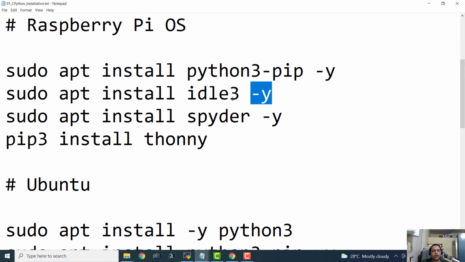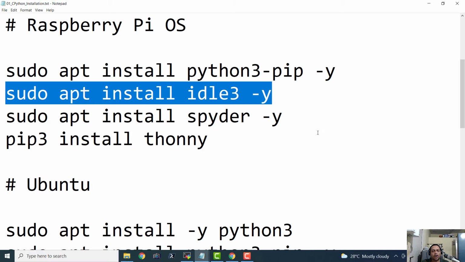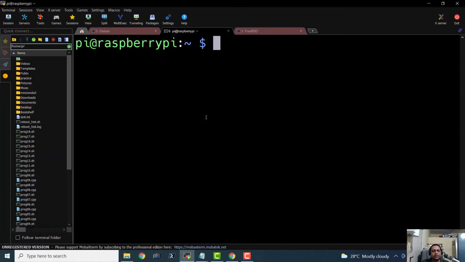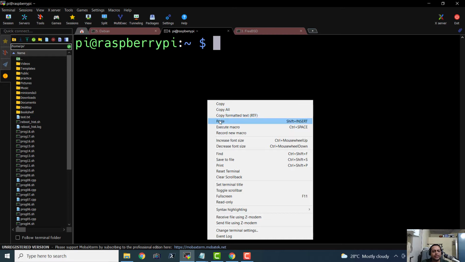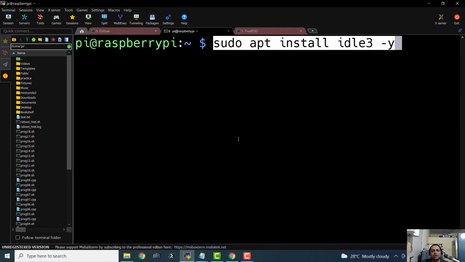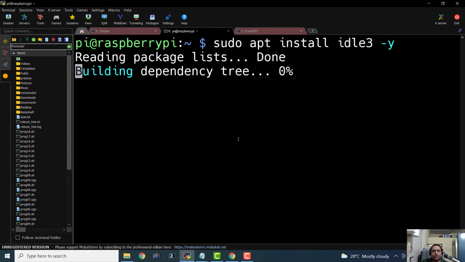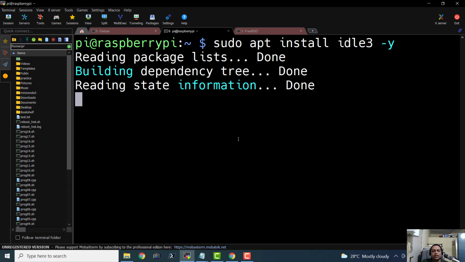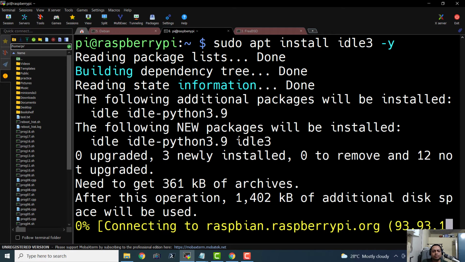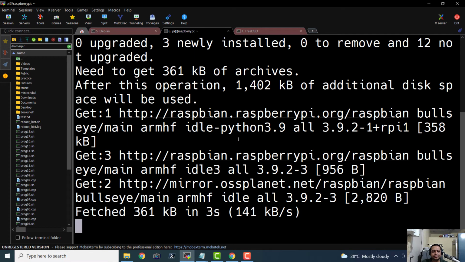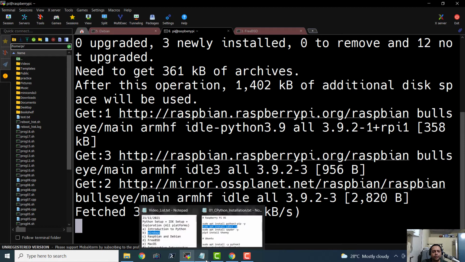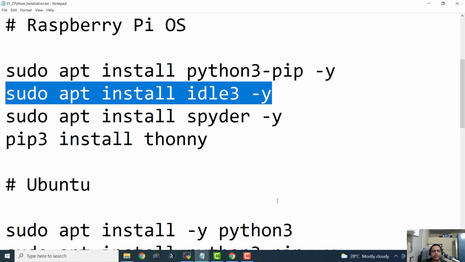Now we are going to install IDLE 3 for Python 3. IDLE is the Integrated Development and Learning Environment. If you remember, we have seen how to open it on Windows. By default, it is not installed on Raspberry Pi. Let me hit enter, and it is going to launch that installation. It won't take much time for the installation to finish.